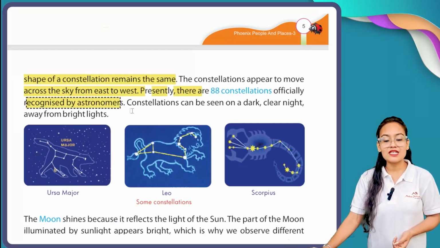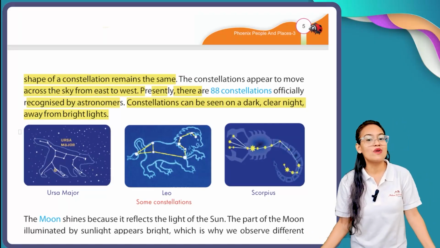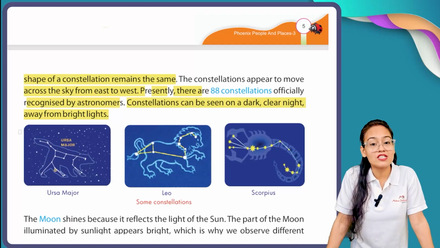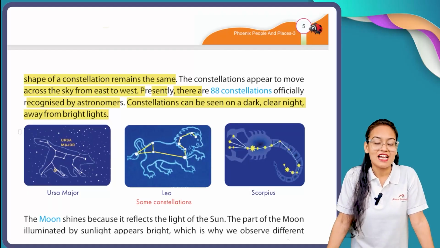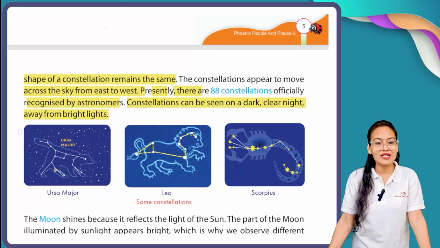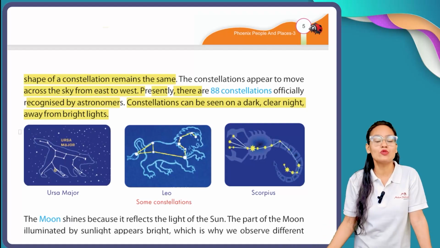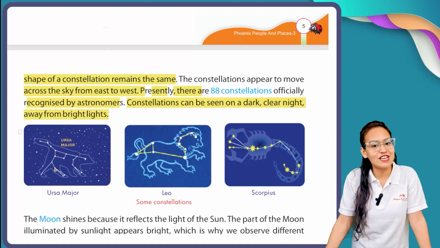Constellations can be seen on a dark, clear night away from bright lights. Always remember, you can see constellations only on a clear night sky. If there is darkness all around, like on a new moon night, you are not going to see any constellation.